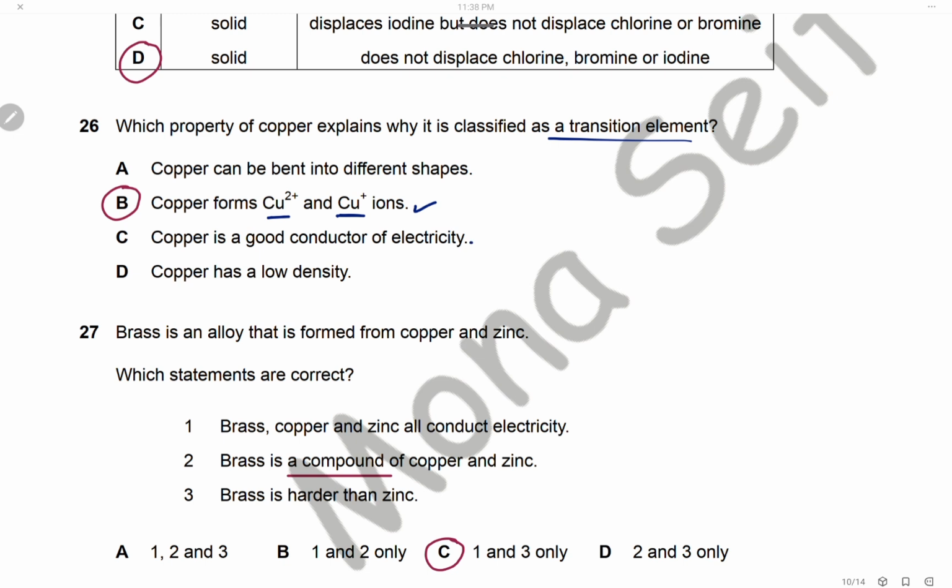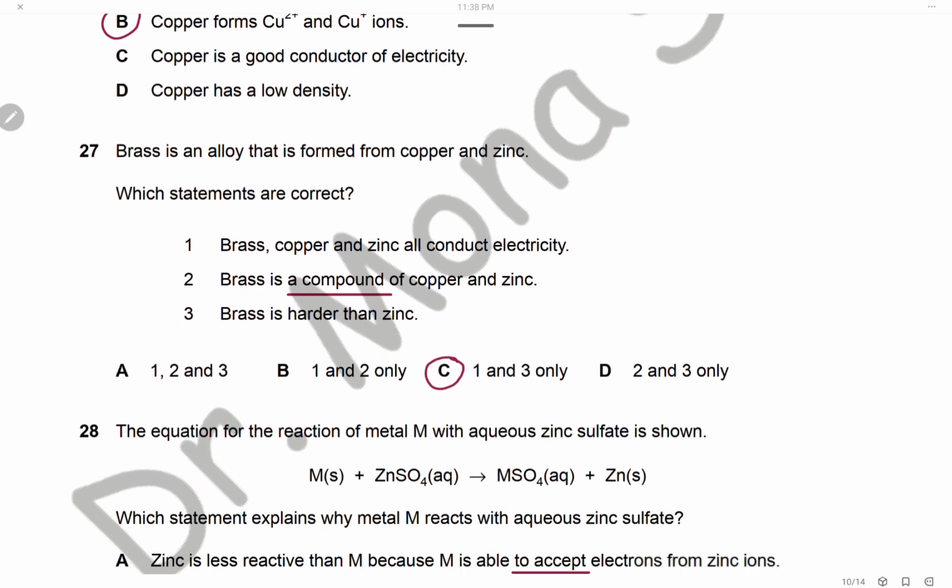A good conductor of electricity is a property of all metals, not only transition metals. Low density, this is of course wrong because transition metals have high density. Copper can be bent into shapes. This is also a property of all metals, not only transition metals, so the answer is B.